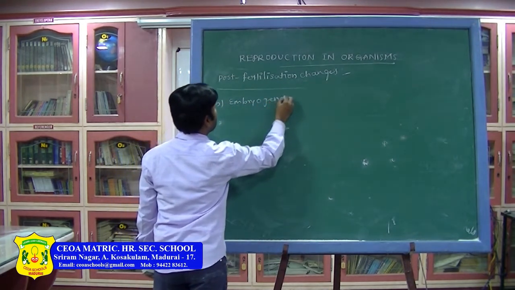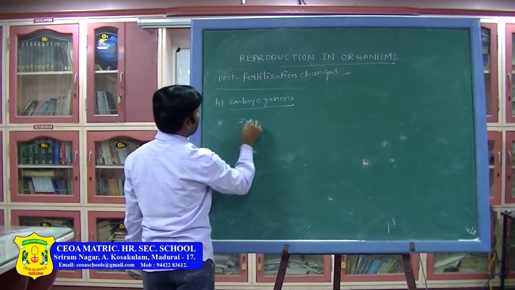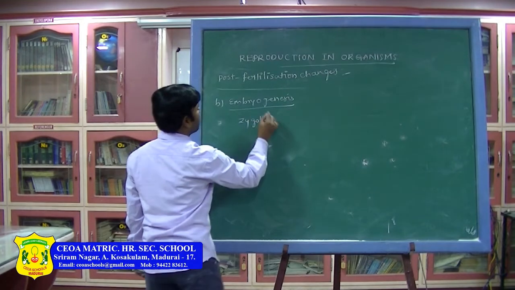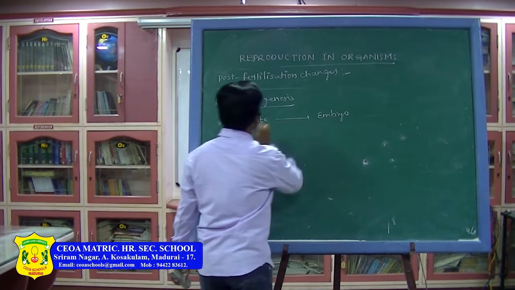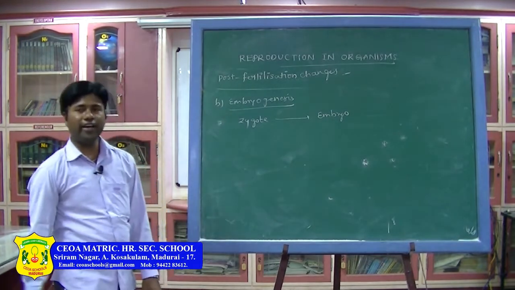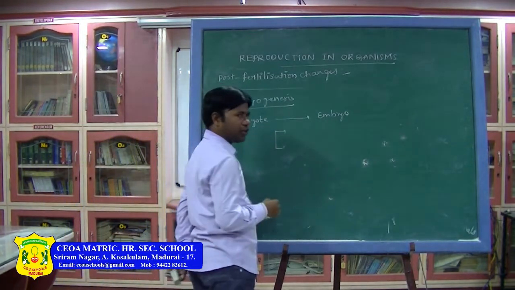Embryogenesis. What is embryogenesis? Formation of the embryo from the zygote. Formation of the embryo, from where is it growing? From the zygote. That is called embryogenesis. Here mainly there are two steps involved.